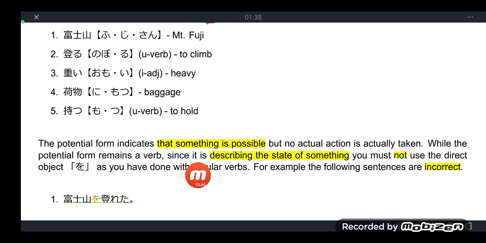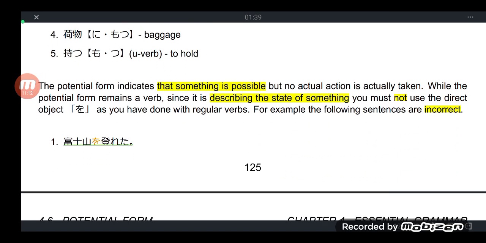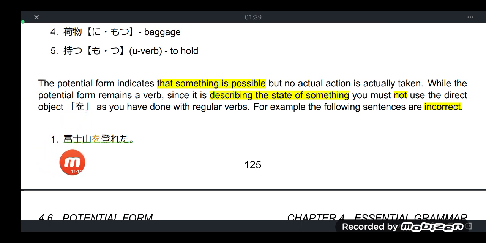while the potential form remains a verb, since it is just describing the state of something. When you have conjugated a verb, whether transitive or intransitive, the resulting verb is just giving the nuance of describing the state of something, and therefore you must not use the direct object particle wo as you have done with regular verbs. For example, the following sentences are all incorrect. I have underlined those incorrect sentences with a green line.